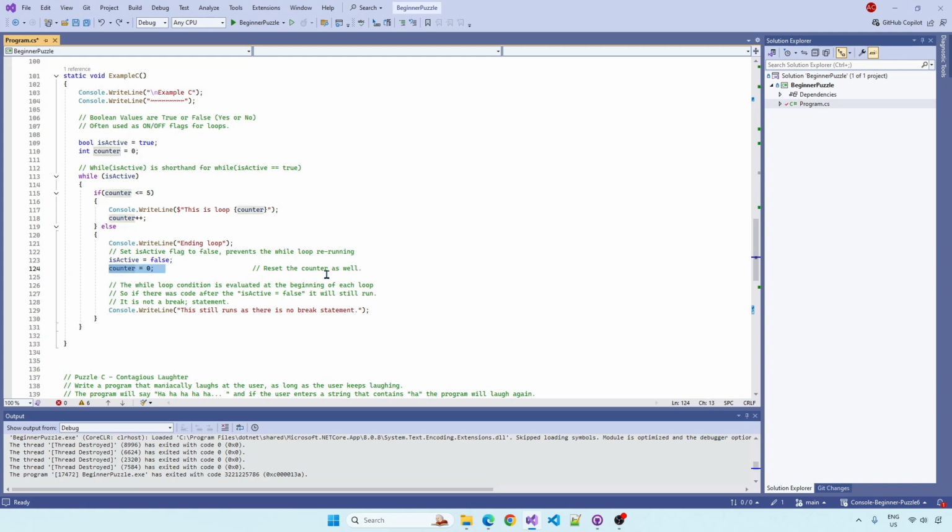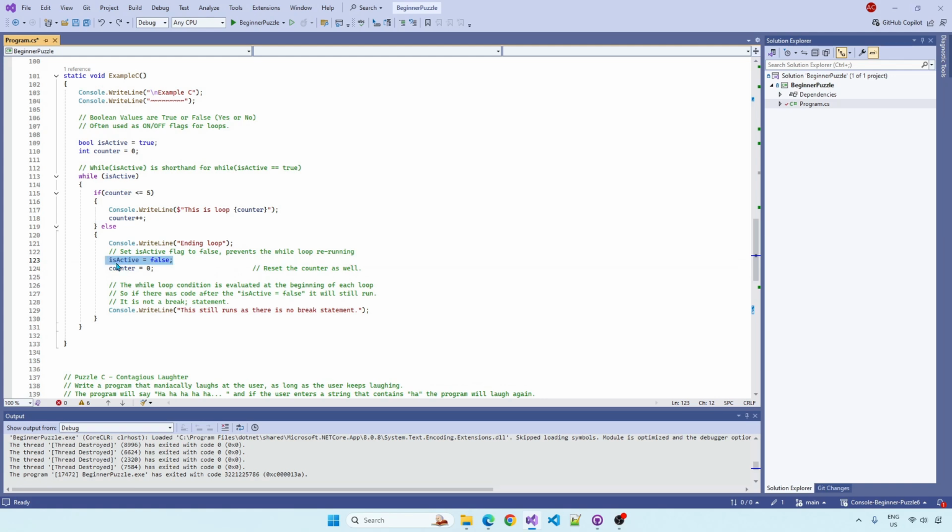Now we're also just resetting the counter as well. For a small program like this, it's pointless to reset the counter, but I want you to get in the habit of doing this because it's a very common beginner mistake to increment counters and other variables and then not reset them to 0, and then something else runs that program later on and it starts off not at 0 but at the end of the previous count, and then your logic's all screwed up. So if it's supposed to reset to 0, just write in reset to 0. Just make sure it's physically reset to 0.